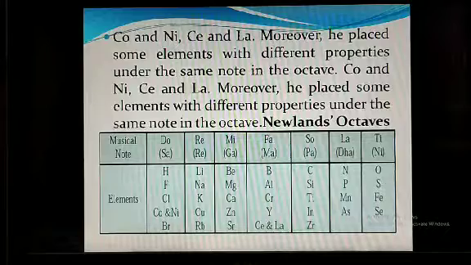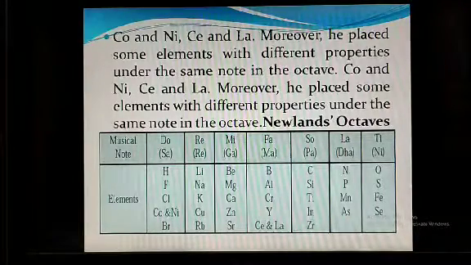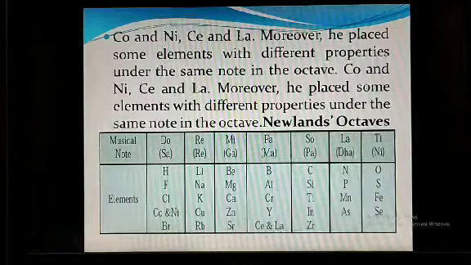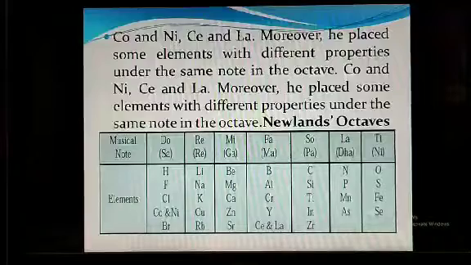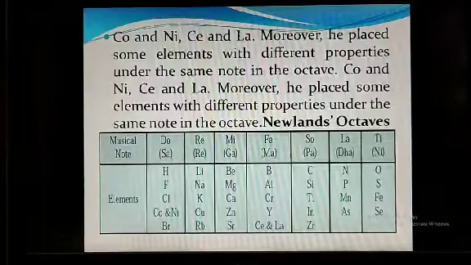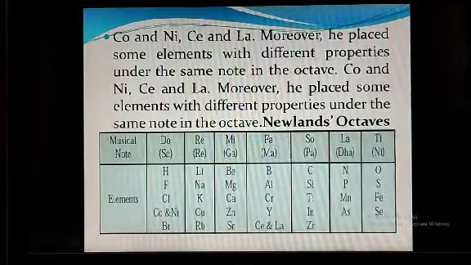It means that he failed to give the reason why two elements are in the same row but have different properties.